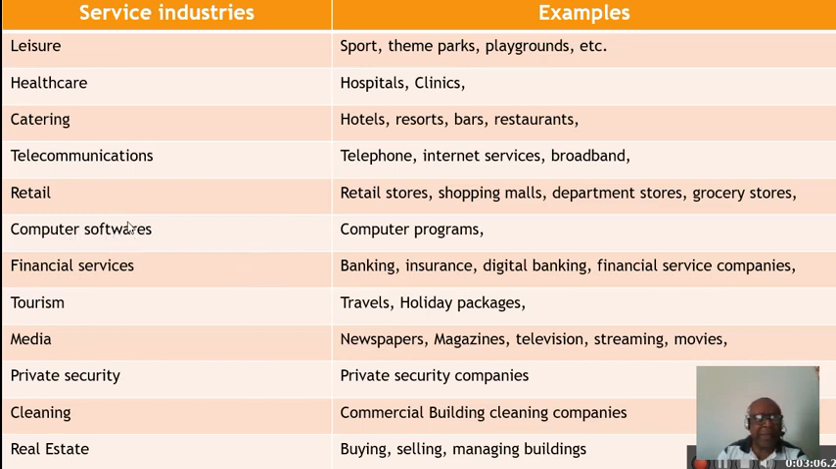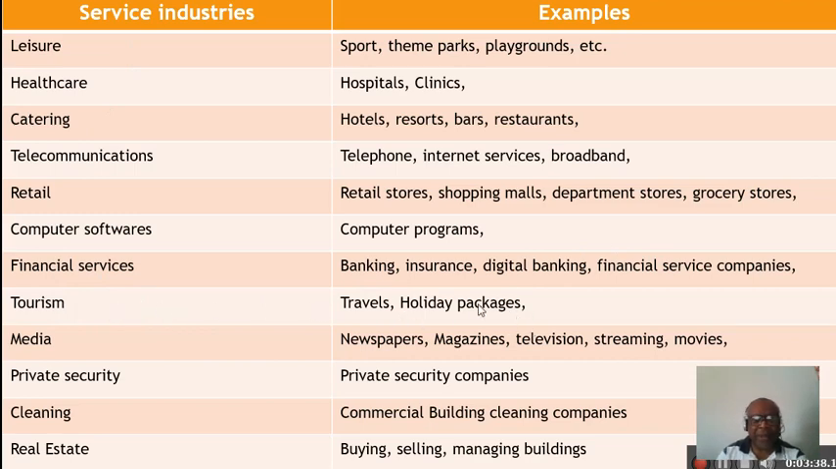Another segment here is financial services. In financial services, you have the banks and the insurance companies. Today we have digital banking, and then we have other small financial services companies, which are not banks, but they also deal with money. They can lend money also. Another important segment in the services sector is tourism, which deals with travels and holiday packages.